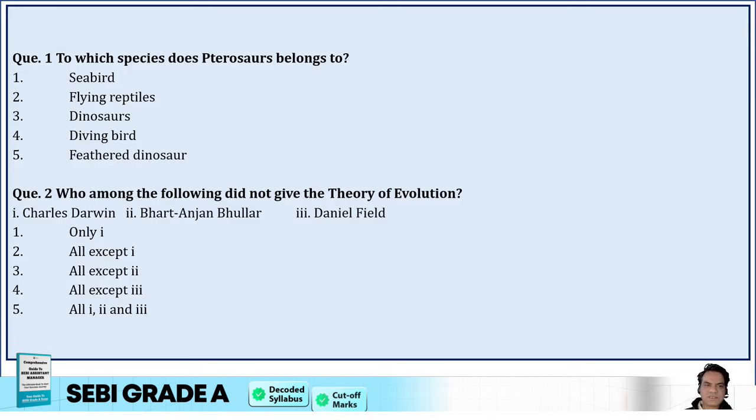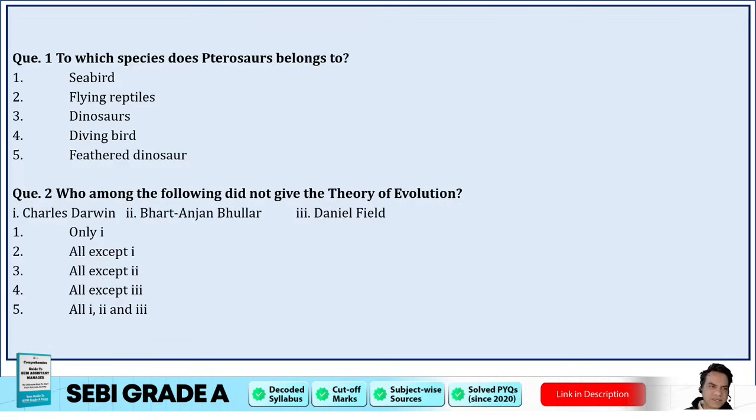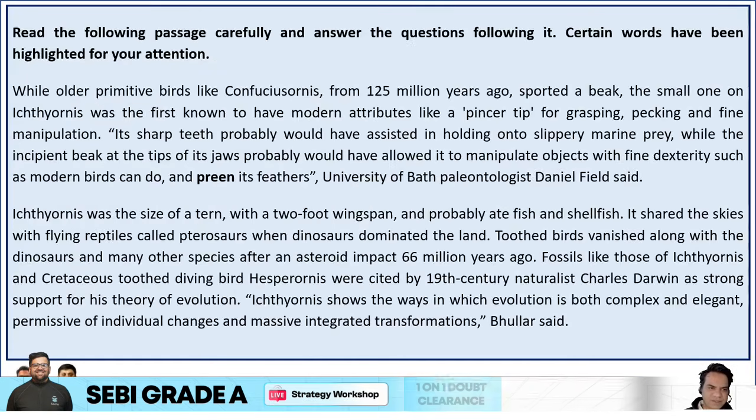To which species does Pterosaurus belong to? Seabird, flying reptiles, dinosaurs, diving bird, or feathered dinosaur.